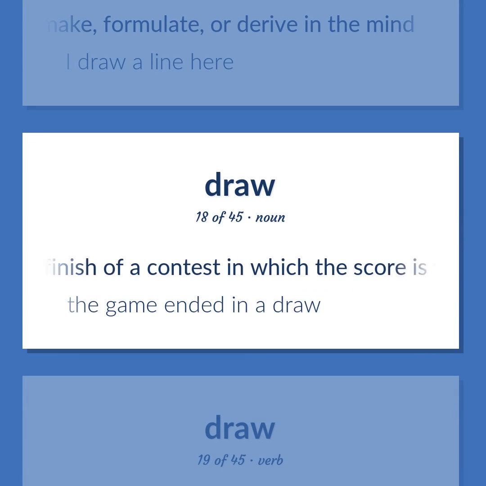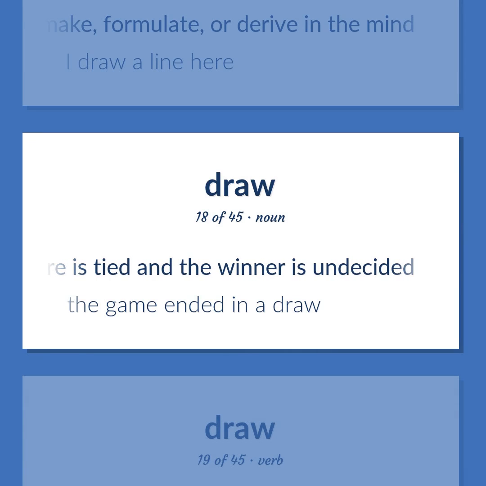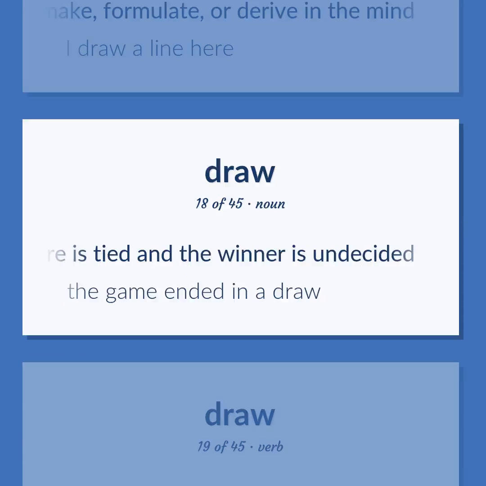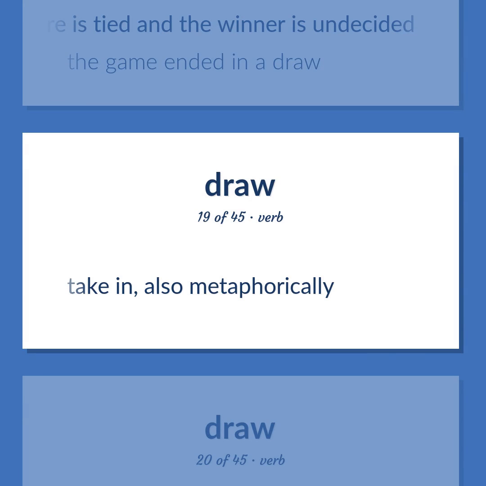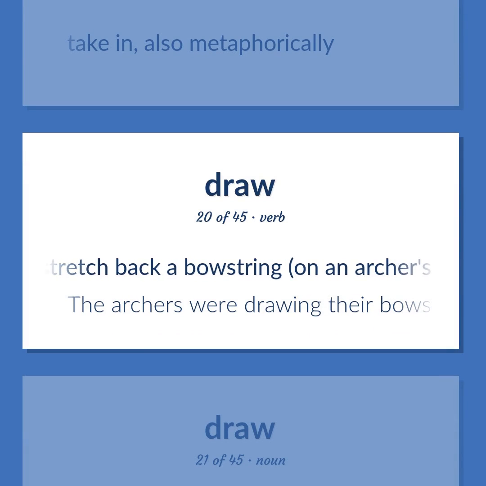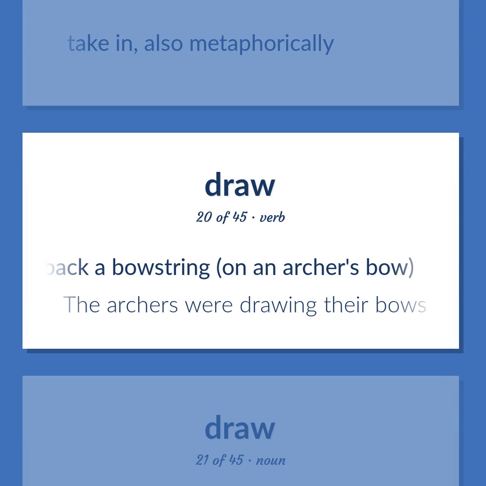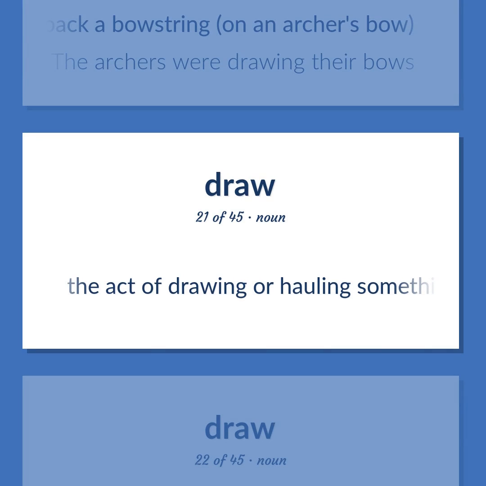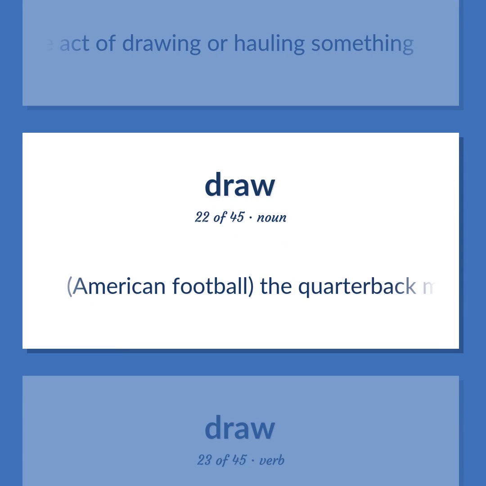The finish of a contest in which the score is tied and the winner is undecided. The game ended in a draw. Take in, also metaphorically. Stretch back a bowstring, on an archer's bow. The archers were drawing their bows. The act of drawing or hauling something. American football: the quarterback moves back as if to pass and then hands the ball to the fullback who is running toward the line of scrimmage.